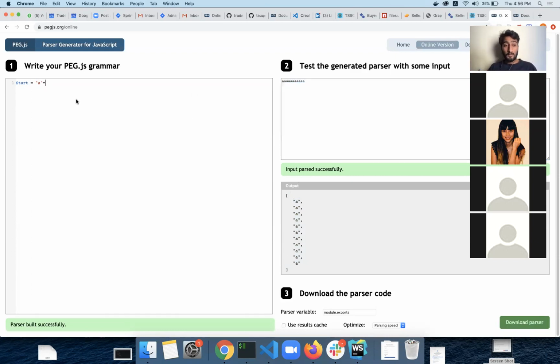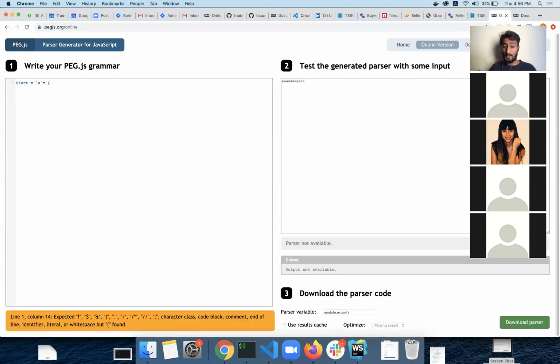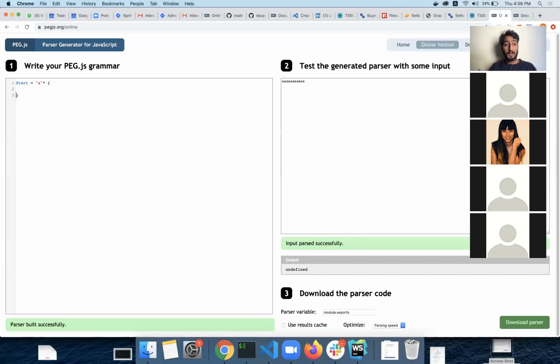So there is one thing: after every expression definition, we can open and close this expression, and then we can have this kind of syntax where we can write our own JavaScript into it. Here we can return something. So look at this, if I return something, it is returning me something. It is not returning me the actual string that was matched because now I'm overriding it here.